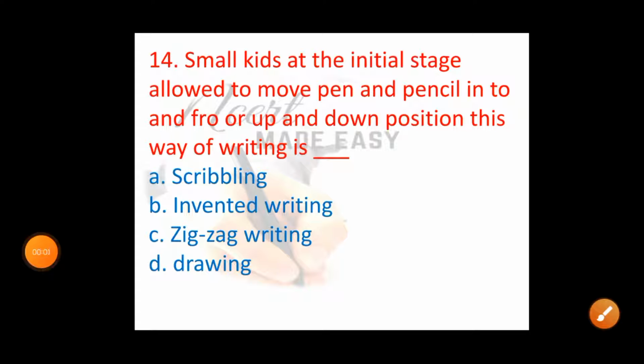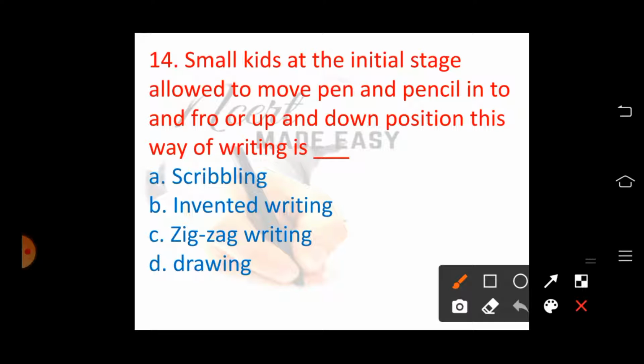Next, question number 14. Small kids at the initial stage allowed to move pen and pencil in to and fro or up and down direction. This way of writing is A. Scribbling, B. Invented writing, C. Zigzag writing, and D. Drawing. In the initial stage, we'll be asking the kids to draw with the pencil or the crayon in to and fro direction or in the up and down position. This is called scribbling. Here, scribbling helps the students to develop the fine motor skill. The finger movement of the fingers will be developed, and also pencil grip will be developed in the students. So option A is the right answer, and B, C, D are the wrong ones.